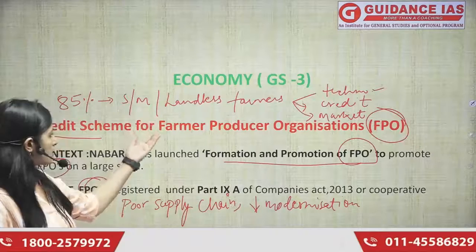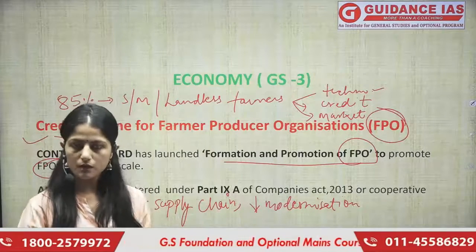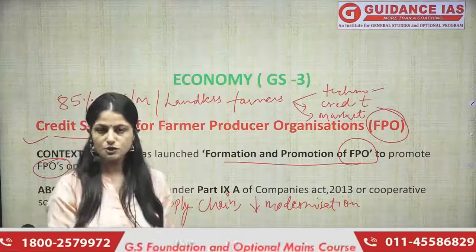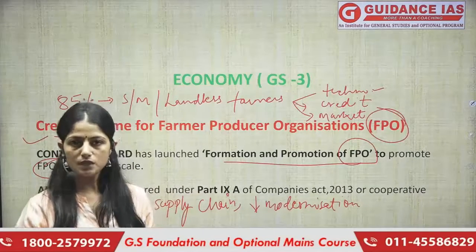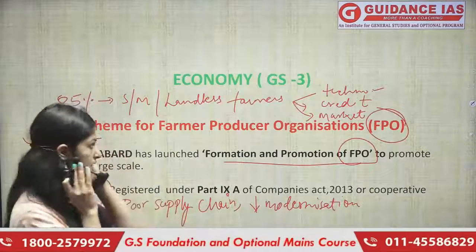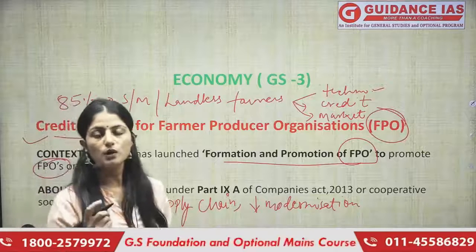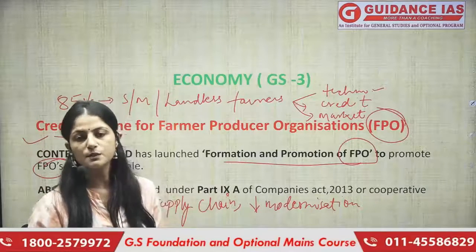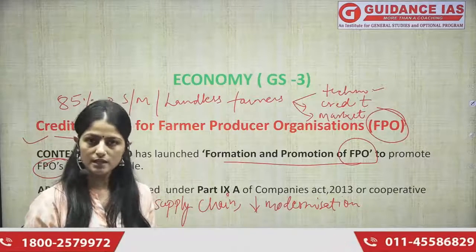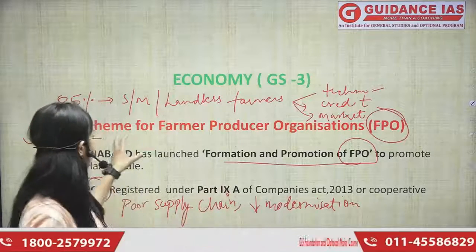So in order to achieve the targeted vision of doubling the farmers' income by 2022, the government definitely had to take some steps. So the government is trying to promote FPOs. But what is an FPO? FPO hote kya hai? Farmer Producer Organization. Though the term itself makes a lot of things understandable, we are still going to look at it.